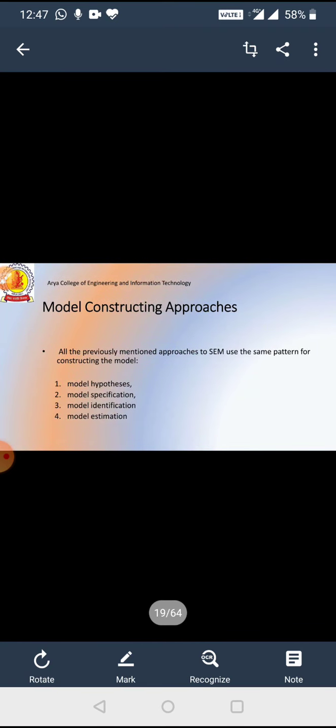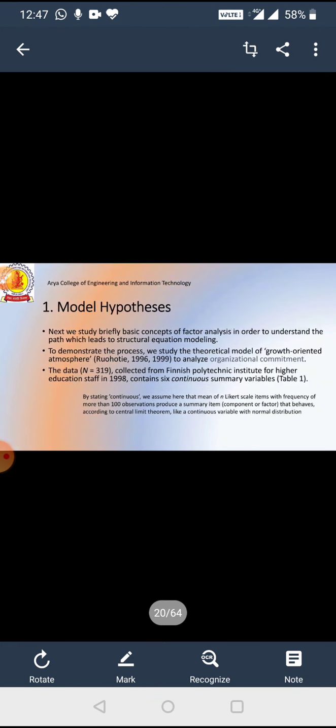In the model constructing approach, there are four approaches in constructing the model. First is model hypothesis, second model specification, then model identification and model estimation. Model hypothesis.